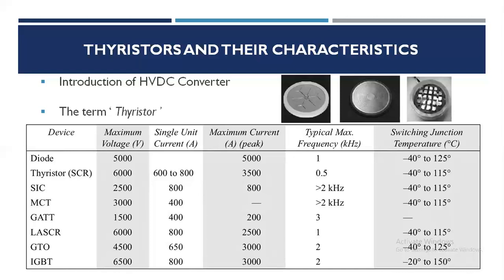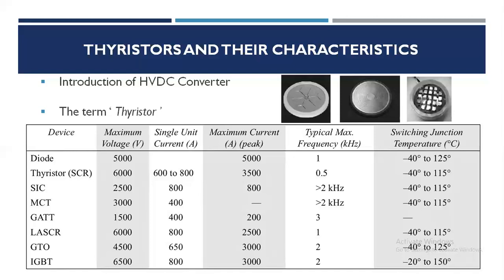Thyristors with special structures like symmetrical SCR, that is ASCR, reverse conducting thyristors, that is RCT, and gate assisted turn off thyristors, that is GATT, have been introduced with reduced turn off times for inverter applications.